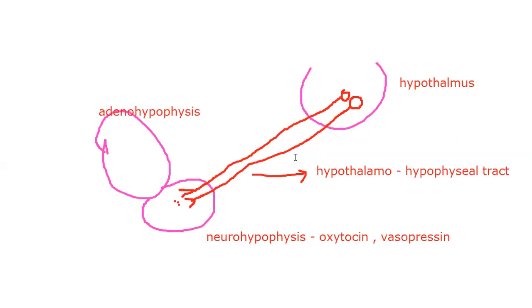Oxytocin and vasopressin are secreted from hypothalamic neurons. These hypothalamic neurons secrete, and the hormones travel to the hypothalamo-hypophyseal tract, and through the tract the particular hormones enter into the neurohypophysis. This is the story. So remember the two hormones, oxytocin and vasopressin. The neurohypophysis is just for storage.